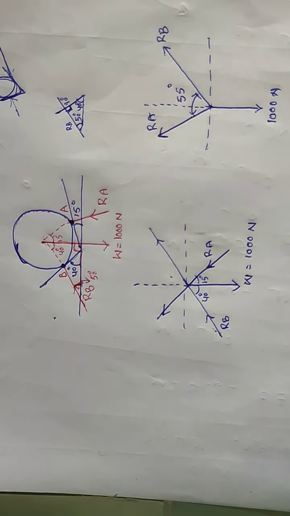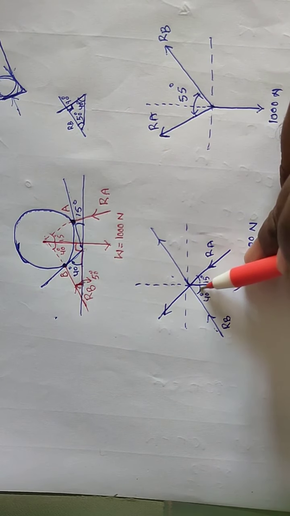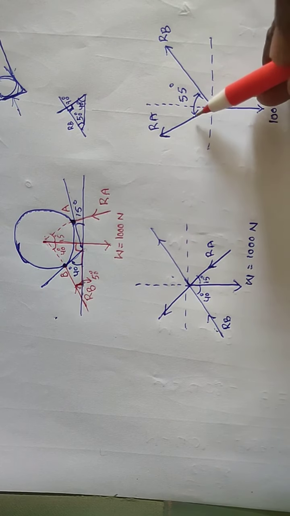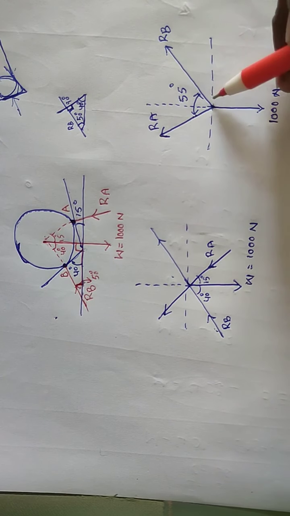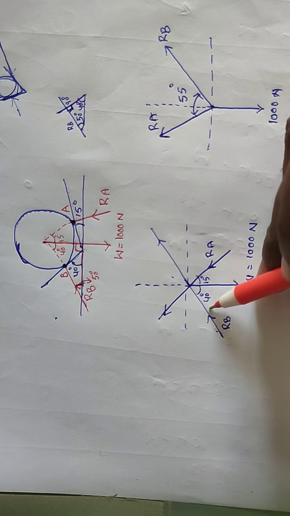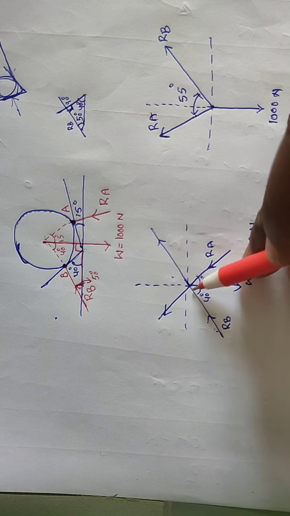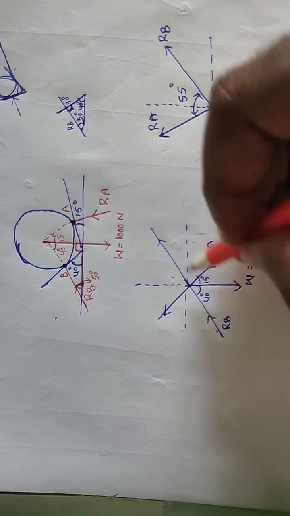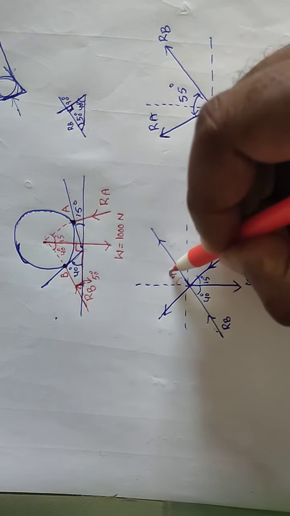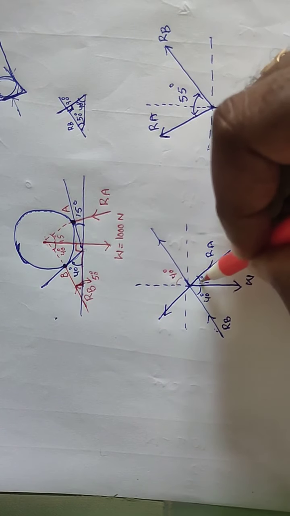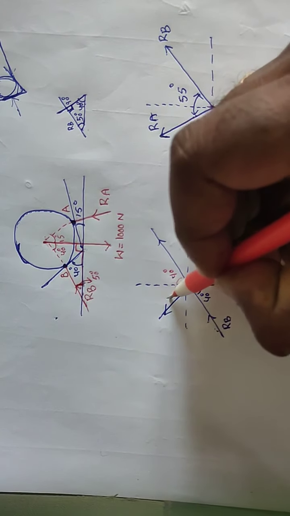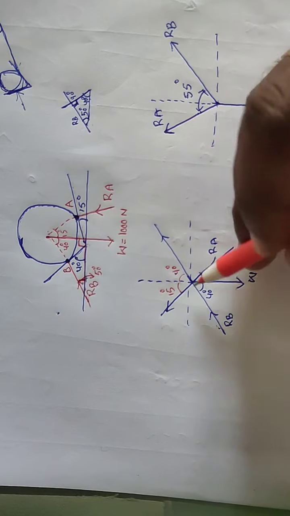Or you can write it like this, because we have to calculate the angle between RA and 1000 Newton and RB and 1000 Newton also. So here this angle, RB and W, is 40 degrees. If this is 40 degrees, this will become 40 degrees. If this is 15 degrees, this will also become 15 degrees.